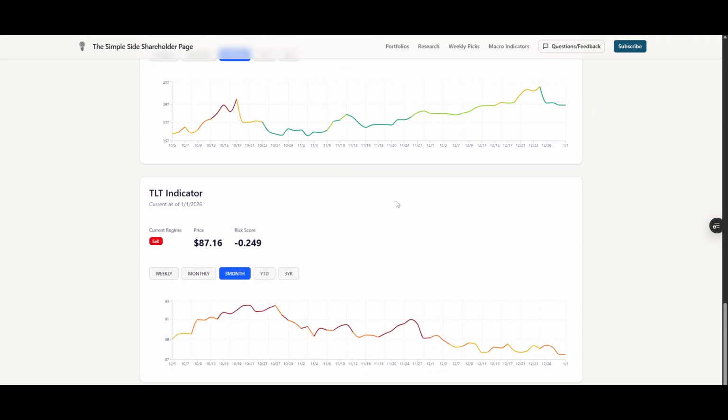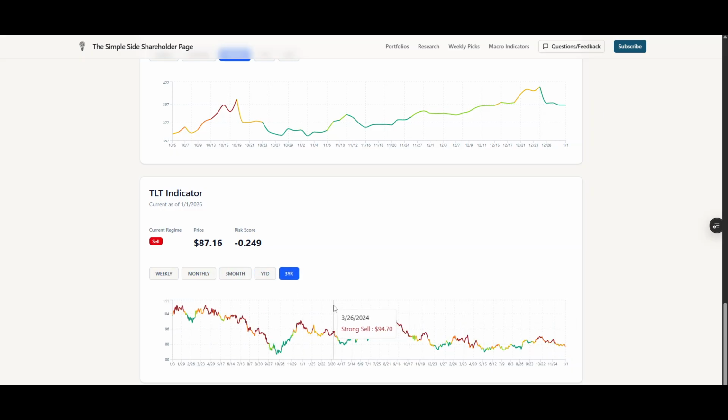And if we jump down to bonds or TLT, you'll see how all that stuff is set up the exact same way. Lots of sell action happening, even as TLT is decreasing. So the indicator right now really does not like TLT, and you can see historically there's a lot more times that it's telling you to sell out of TLT than it is telling you to buy into TLT. But the times it tells you to buy are typically pretty solid times. You'll see here we run up quite a bit to a strong sell. You'll see here we run up, we run into a small sell, more buying, and then eventually we hit this strong sell here and across. So you'll be able to look at all that stuff